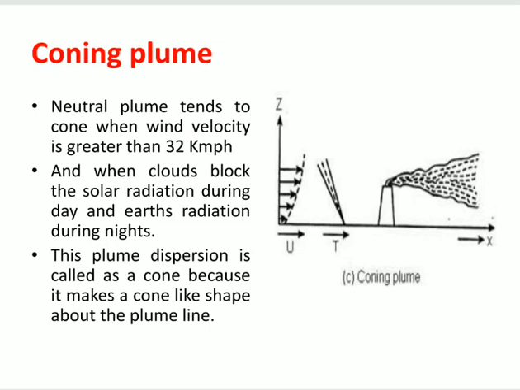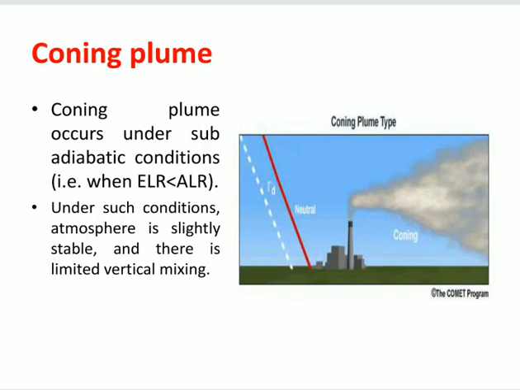You see here this coning plume will take place whenever the wind velocity is greater than 32 km per hour and whenever the clouds block the solar radiation during day and earth's radiation during night. It means in these two cases coning plume will take place. And coning plume occurs under subadiabatic condition. It means whenever environmental lapse rate is less than adiabatic lapse rate. Under such conditions atmosphere is slightly stable and there is limited vertical mixing.